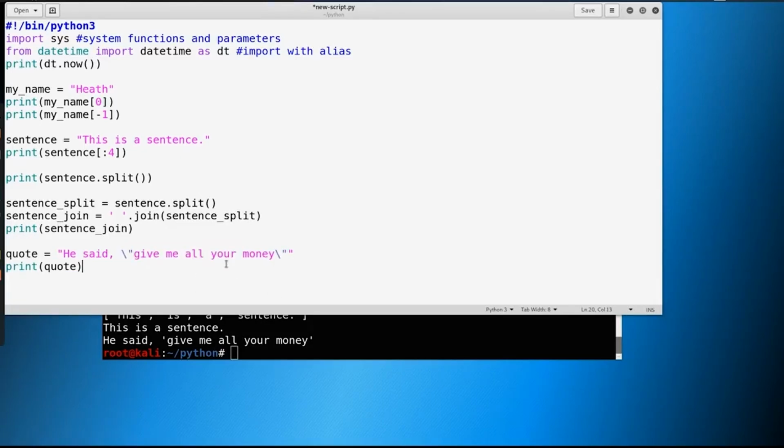So a couple more things. Let's say that we want to have a string here. Let's just say we'll call the string too much space.